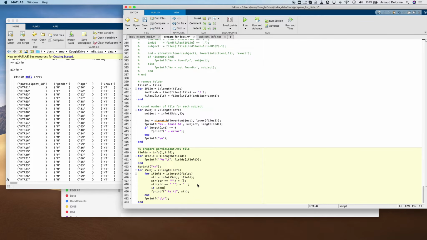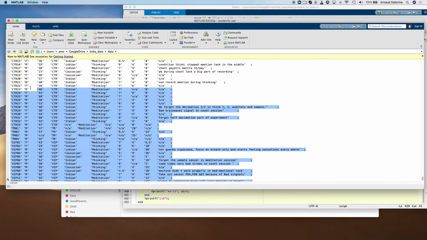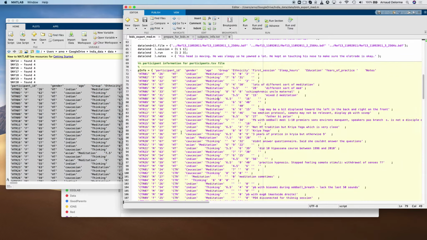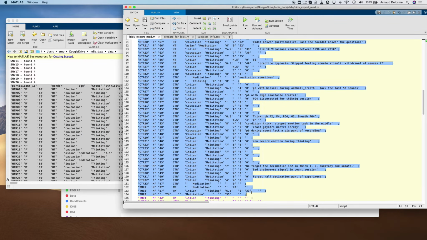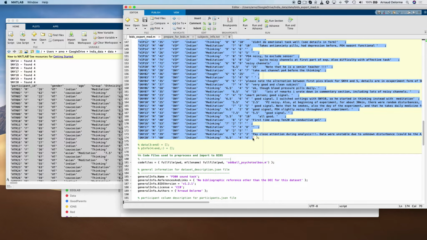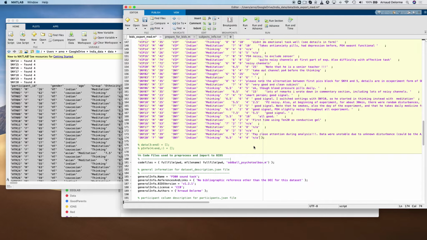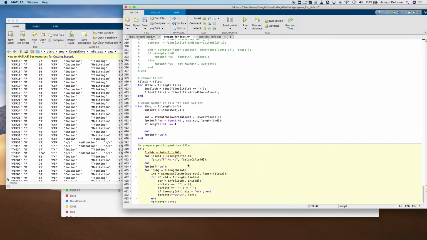I also realized that BIDS doesn't understand empty values, and instead I have to put non-value whenever the string is empty. So I'm just regenerating the text and copying and pasting and replacing the text I just added. Then I realized I don't really want to export all the subjects.